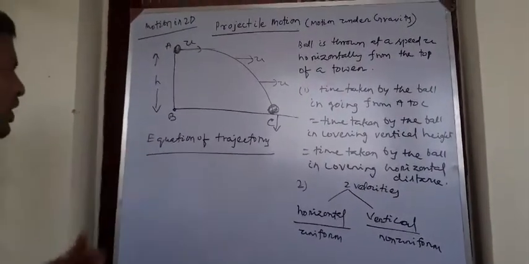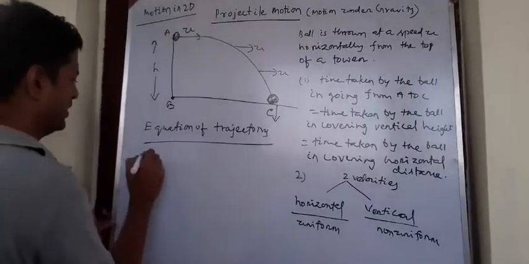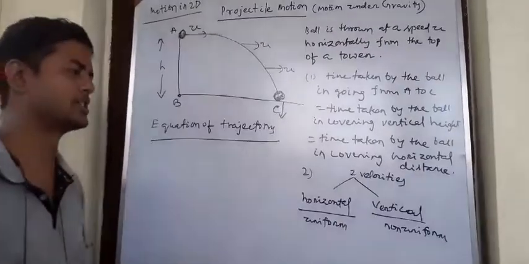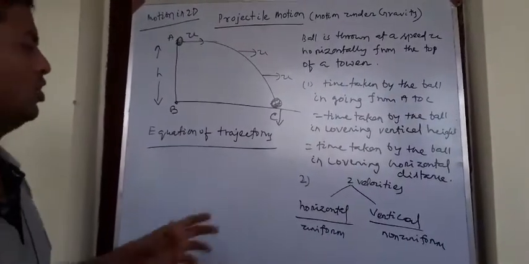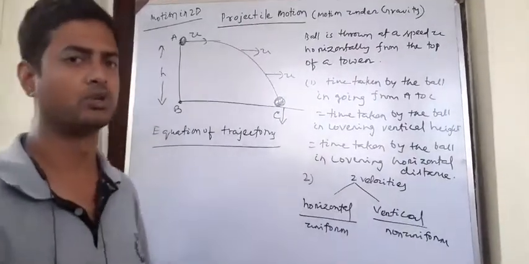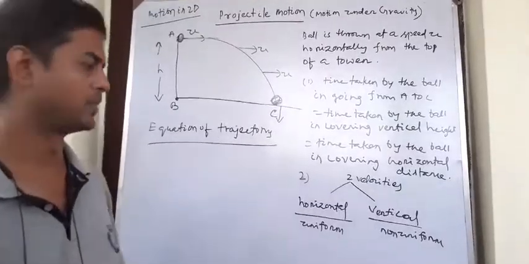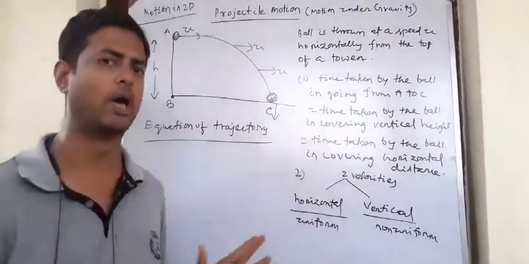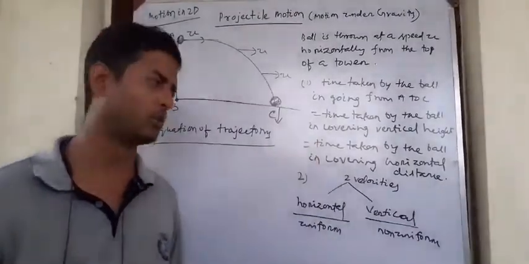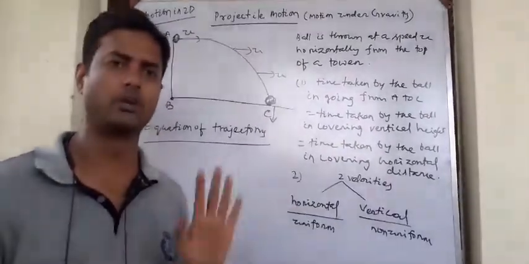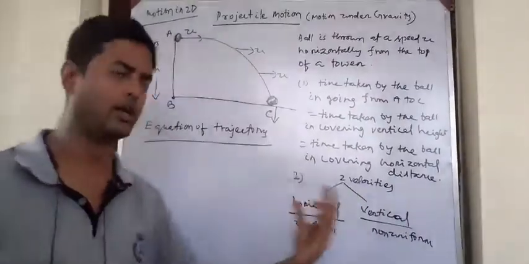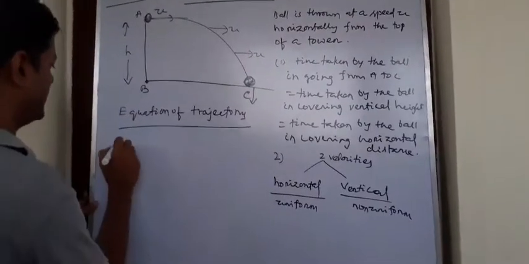So now, what do you mean by equation of trajectory? It is an equation that establishes a relationship between the horizontal equation of motion and the vertical equation of motion. We know that this is a motion in a two-dimensional problem. So since this is a problem of motion in two dimensions, we have to find the horizontal equation of motion, we have to find the vertical equation of motion, then we have to relate them. So let me first find